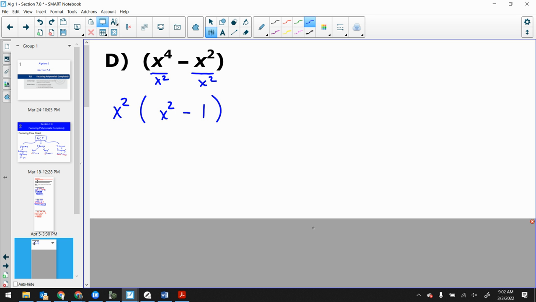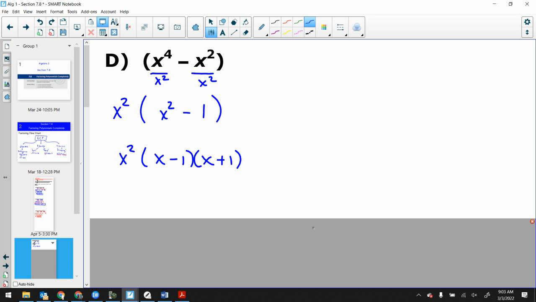Now, can I factor that even more? Yes, because look, I've got two terms there: x squared and a minus 1. Difference of squares. Is x squared a perfect square? Yes. Is that a minus sign? Yes. Is 1 a perfect square? Yes. So it's x plus 1 and x minus 1. So now we can say x squared, x minus 1, x plus 1.